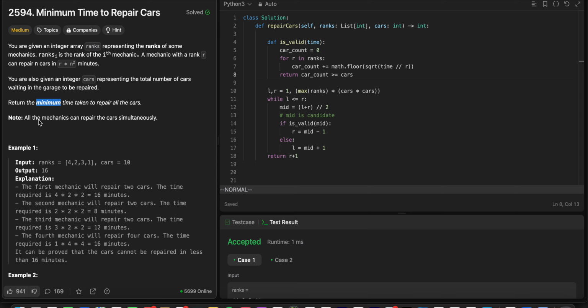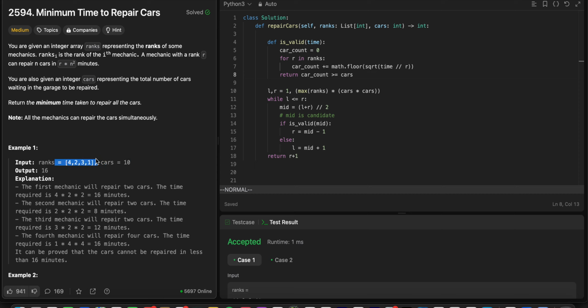The idea is, it gives you this array, right? And then it wants the minimum time to repair all cars. It wants the minimum something, or the maximum something. And for the minimum time to repair all cars, you're gonna have to find a way to distribute these cars over these mechanics, right?